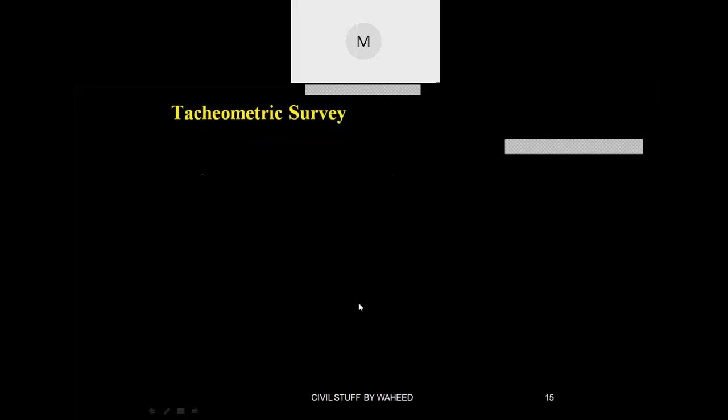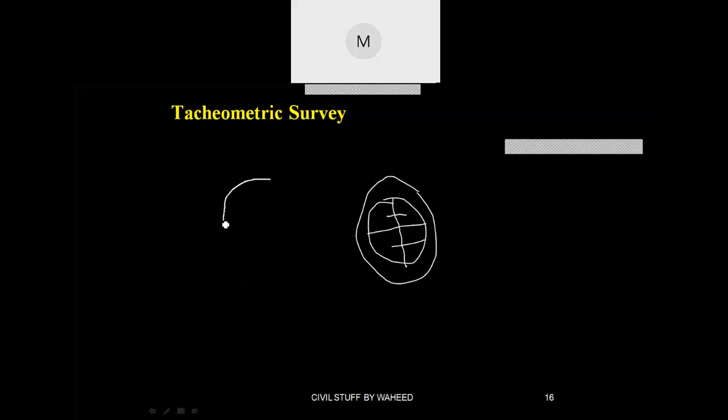And tachyometry. Now, tachyometry is not a special type of instrument. The theodolite is there, and in the theodolite you will be having a telescope. In the telescope you will be having a diaphragm glass with a crosshair like this. If the same diaphragm has a top line and a bottom line, then it is nothing but called tachyometry.